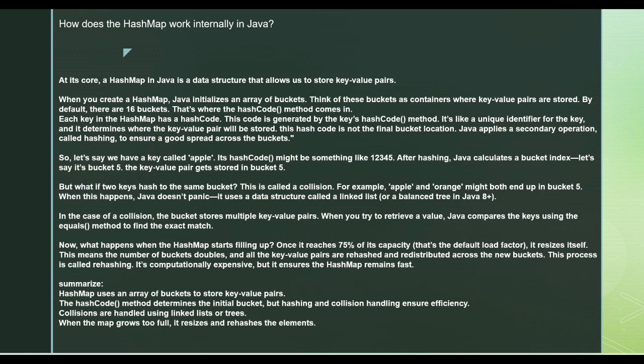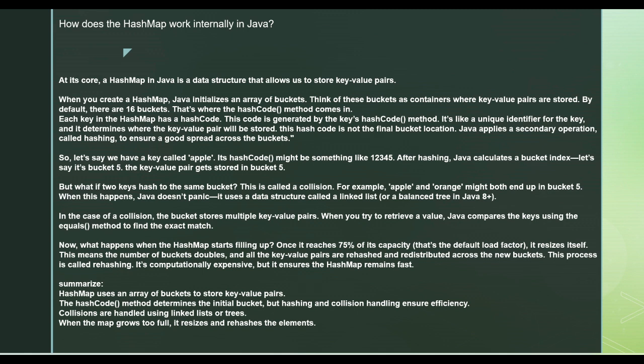properly organized. Okay. To summarize what exactly the hash map does: it's an array of buckets. It stores key and value pairs. Now hashCode and equals methods are important. In order to avoid hash collisions, you have to properly implement these two methods. Okay. Collisions are handled using the linked list.